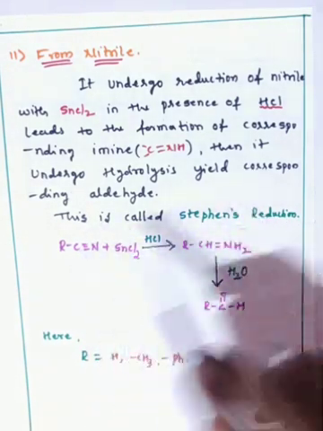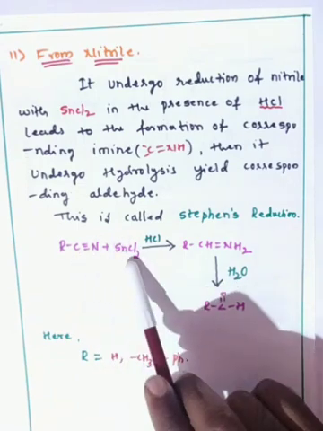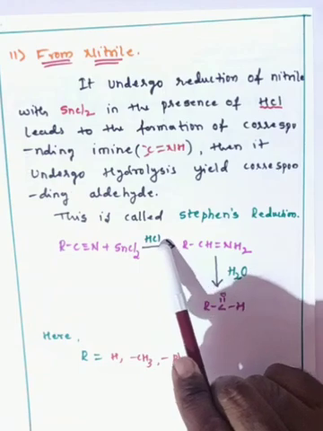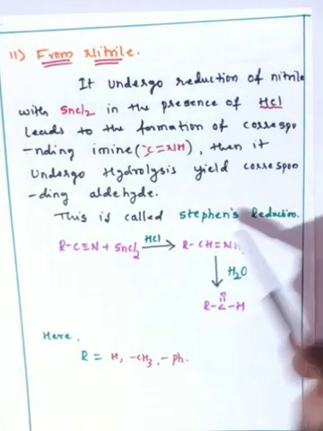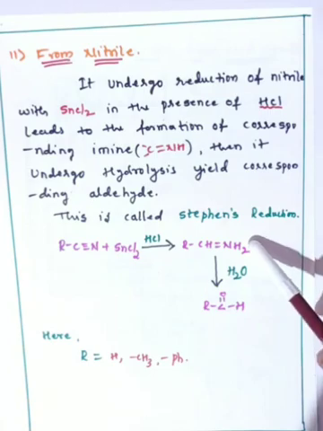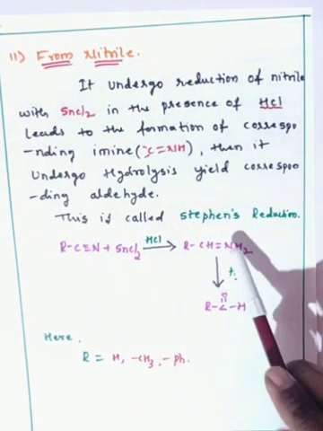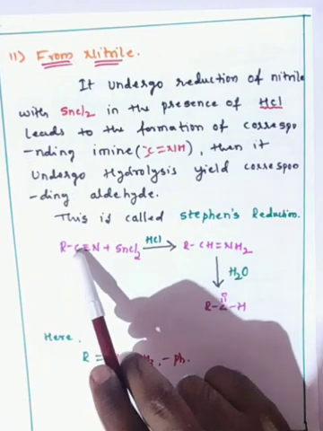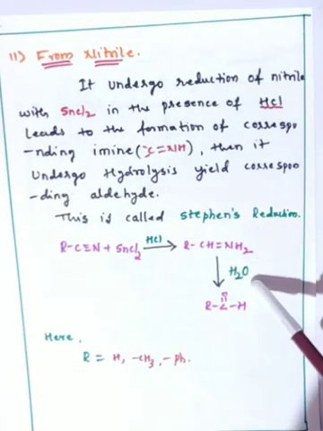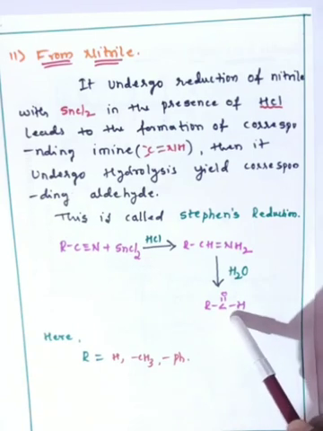So this is the reaction: nitrile after reacting with stannous chloride in the presence of HCl converts the nitriles into what? The imines. So here reduction takes place, that means conversion of triple bond into a double bond. After hydrolysis that gives the aldehydes.